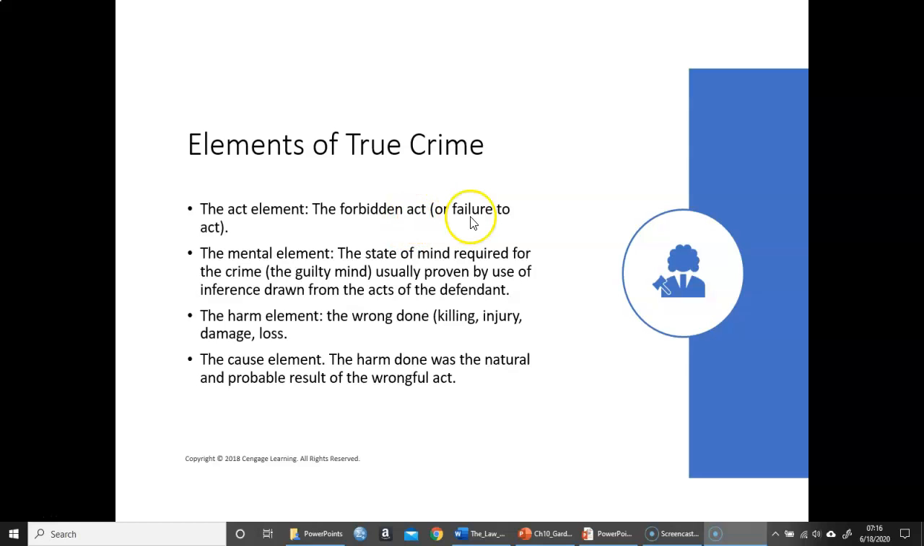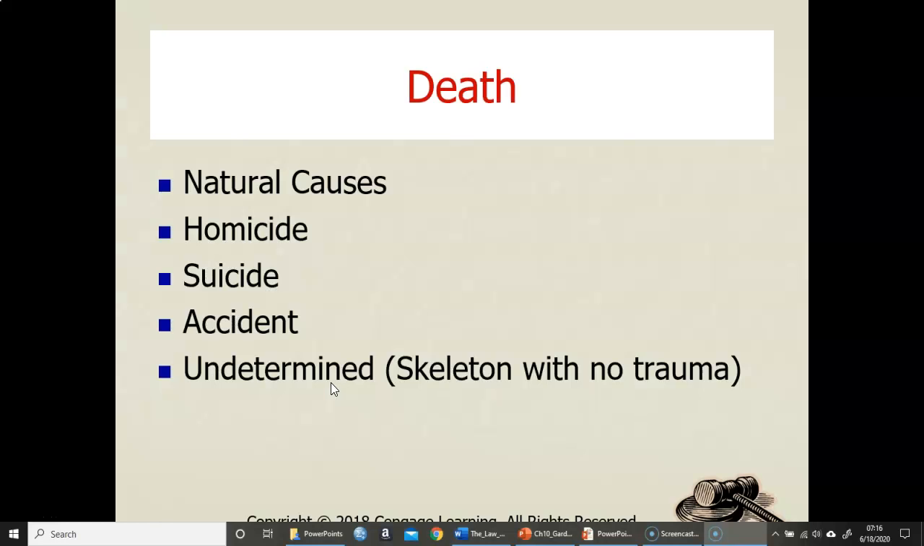So, again, elements of a true crime. We have the actual act or failure to act, mental elements or mens rea, the harm element, what actually happened, killing, injury, damage, loss, and then the cause element, the harm done was a natural and probable result of the wrongful act. So when we look at death, we're going to look at the manner in which it was done. So is it natural causes, homicide, suicide, accident, or undetermined? We don't know. So let's say we find a skeleton with no visible trauma. All we know is that this was a person, but we do not know how they died.